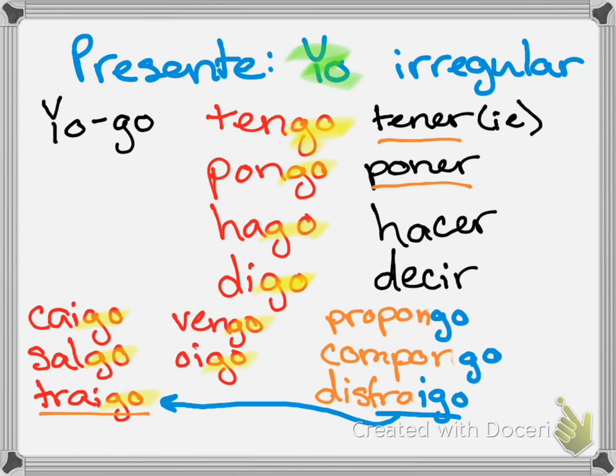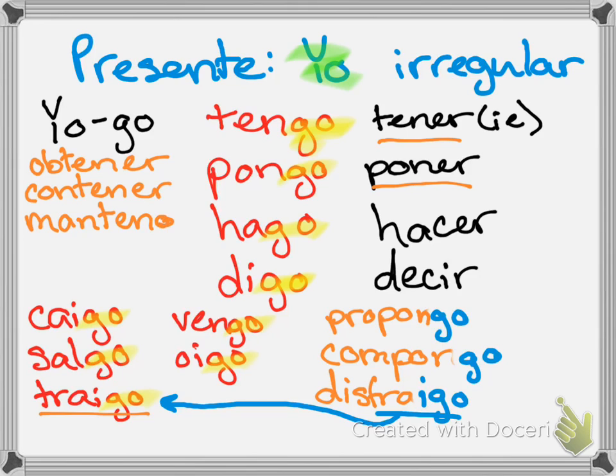For example, obtener, which is to get or to obtain, would become obtengo. Or contener, which means to contain, contengo. Mantener, to maintain, mantengo. Como yo mantengo la paciencia. Okay, so these are all my yogo verbs. Just ignore me. The last practice has a lot of these in it.